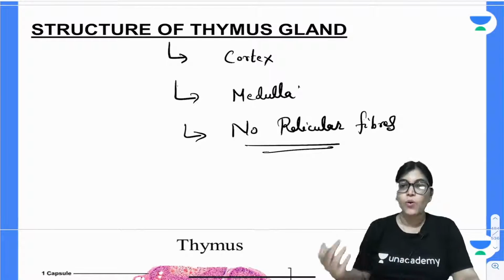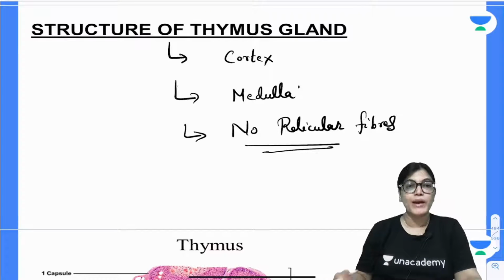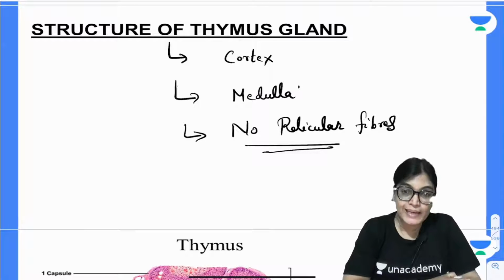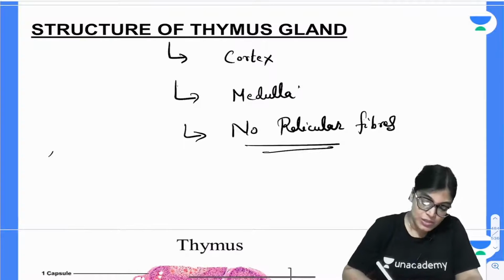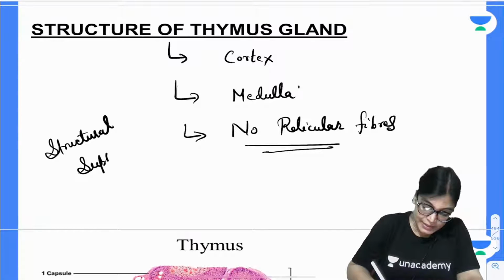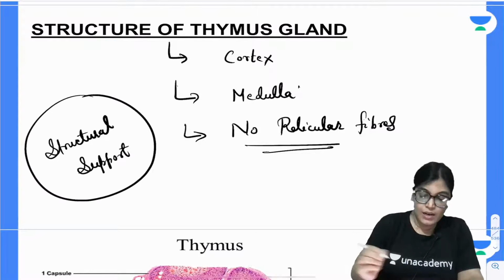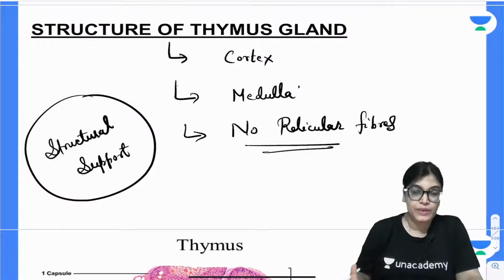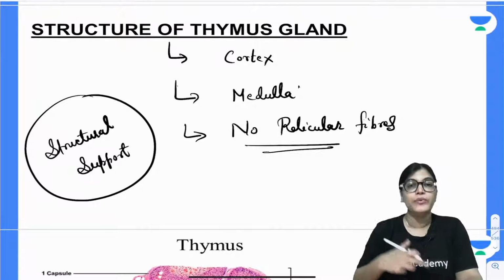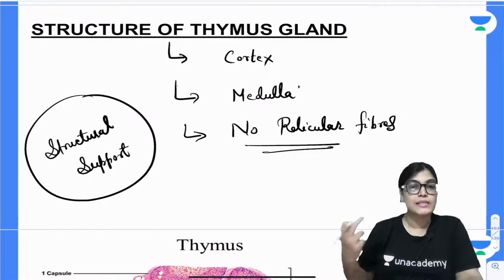When in general we talk about lymphoid structures or lymphoid organs, we say that we have reticular fibers giving the supporting network or structural support to the glands, the integrity, and the connective tissue framework. The connective tissue framework or the stroma part of the gland is provided by reticular fibers. But when I am talking about thymus gland, this is not true.